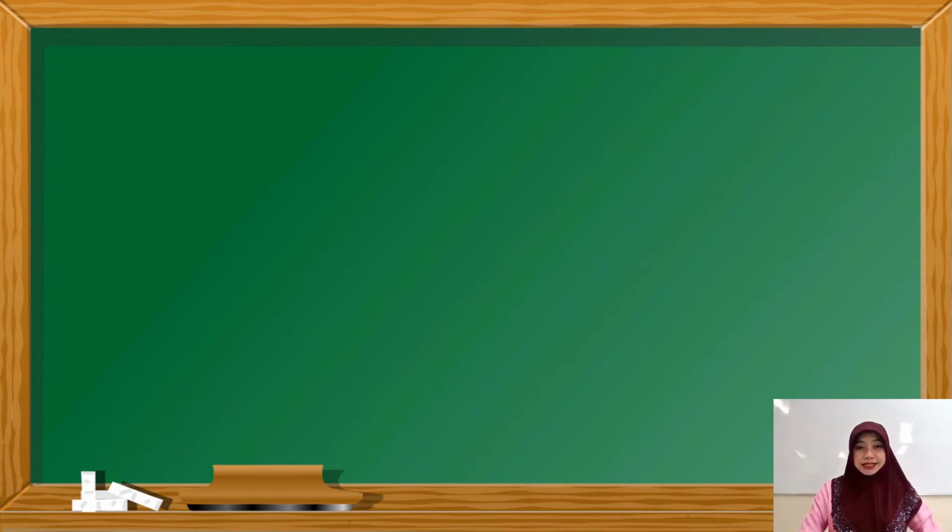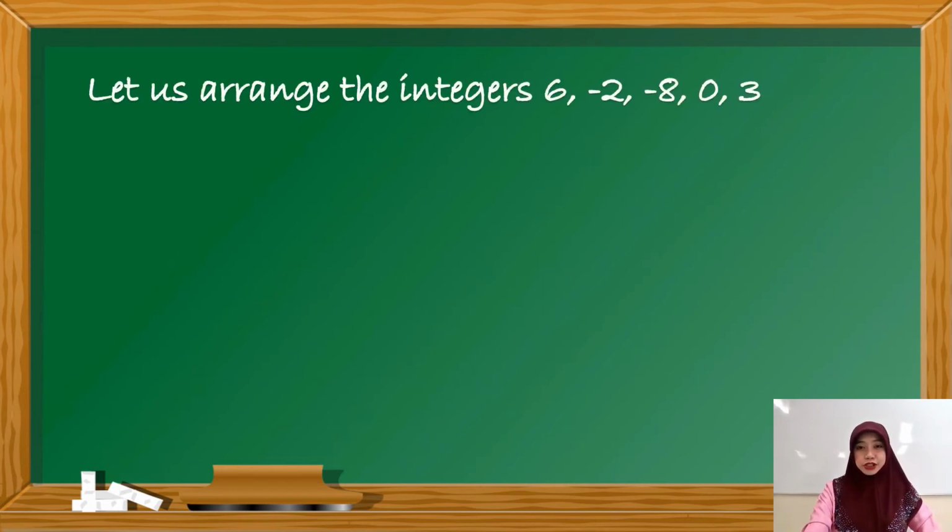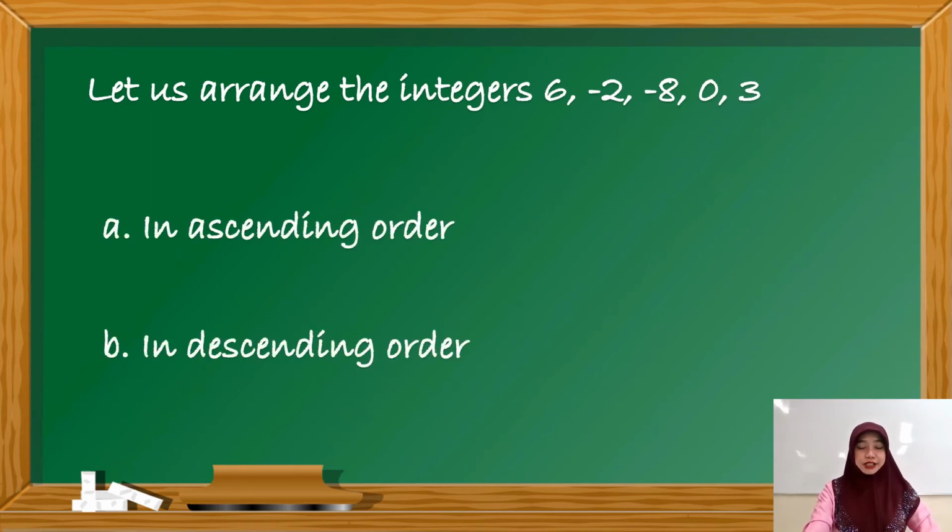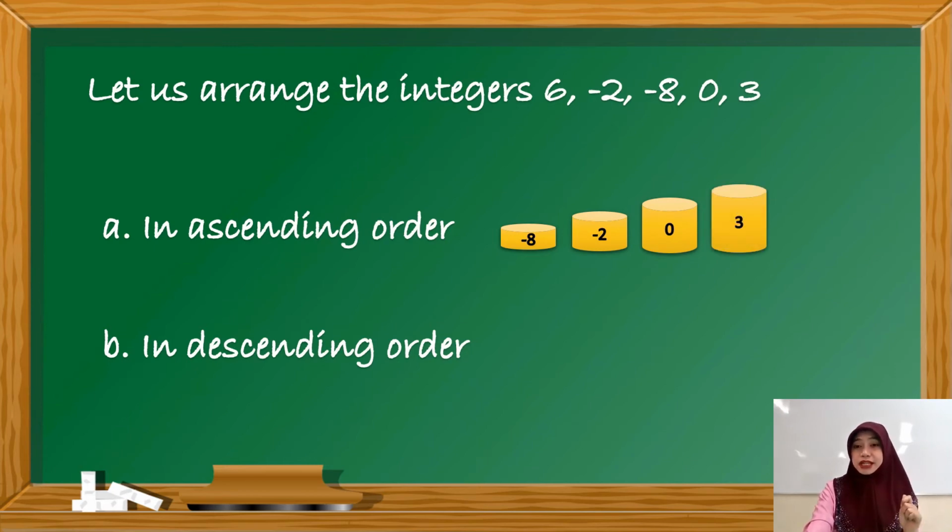So let's have some examples. Let us arrange the integers +6, -2, -8, 0, and +3 in ascending order and in descending order. A, in ascending order, meaning we'll start from the smallest integer to the highest integer. So with this given, we'll start with -8 as the least value integer because it is far from 0 on a number line, followed by -2, followed by 0, and then +3, and the highest integer is +6.